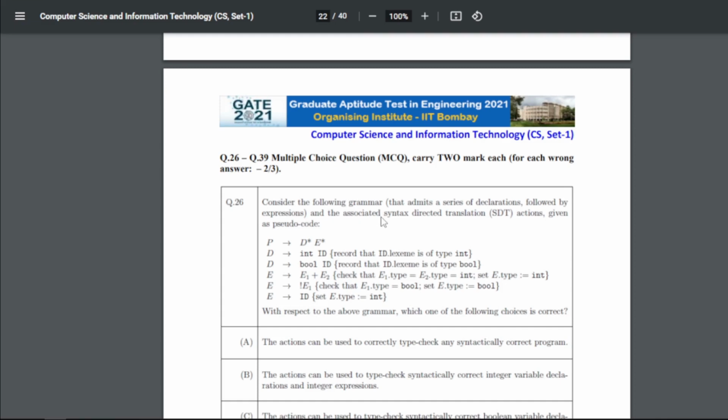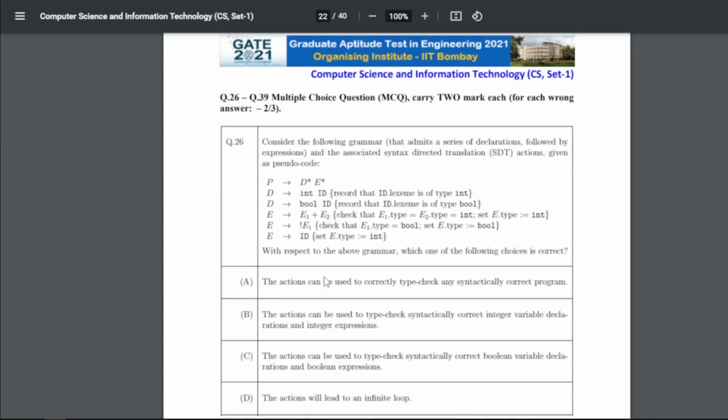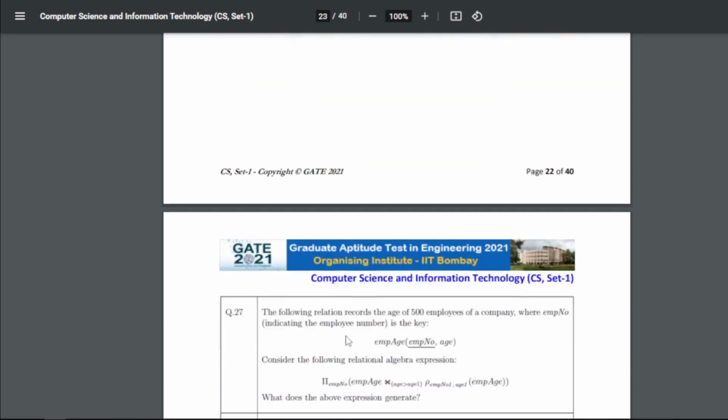Consider the following grammar that admits a series of declarations followed by an expression, and the associated syntax directed translation (SDT) actions given as pseudocode. So for 26 you can get the answer as B. The actions can be used to type check syntactically correct integer variable declarations and integer expressions.